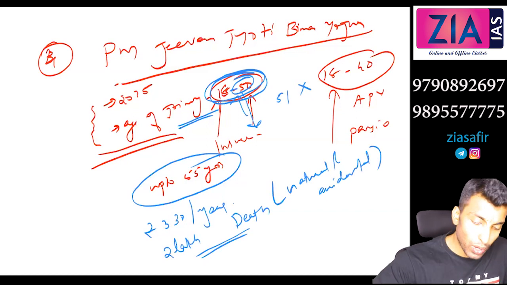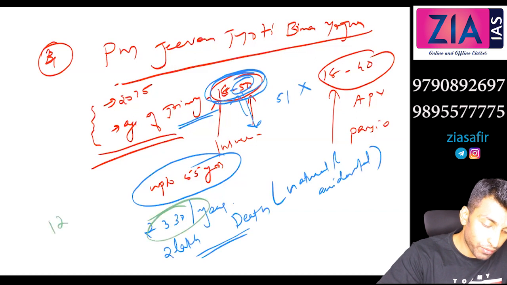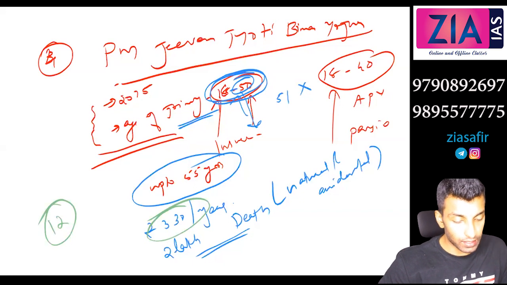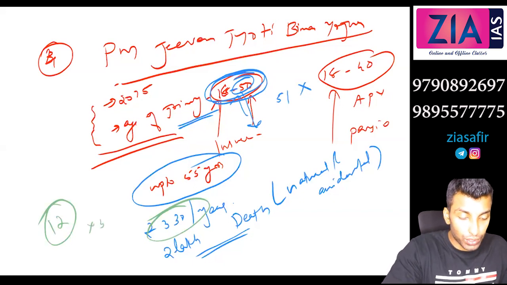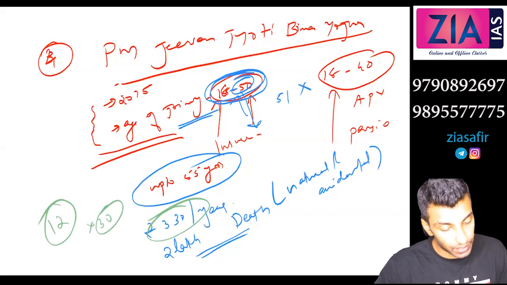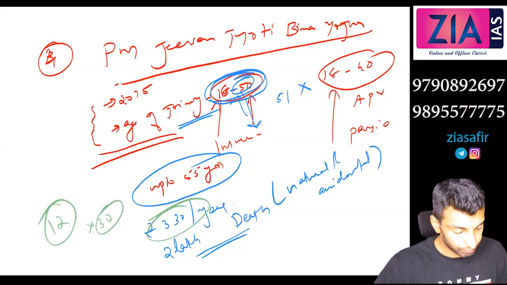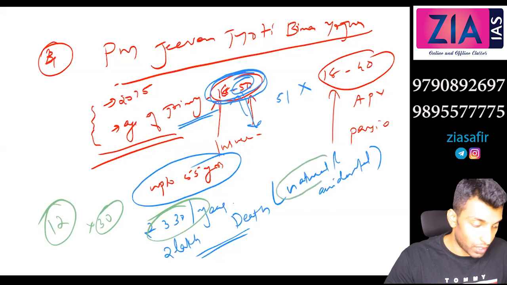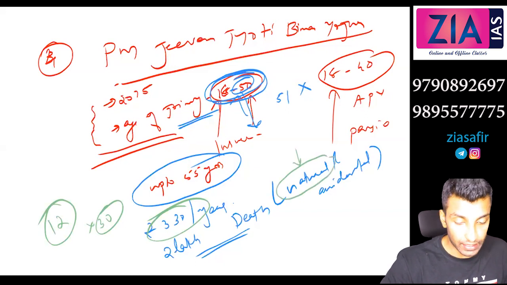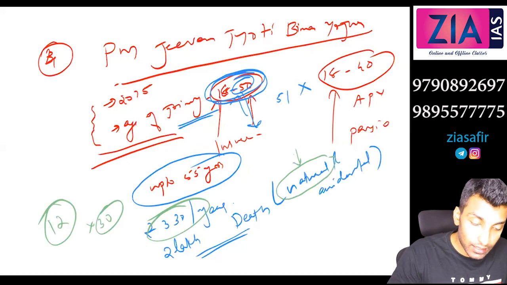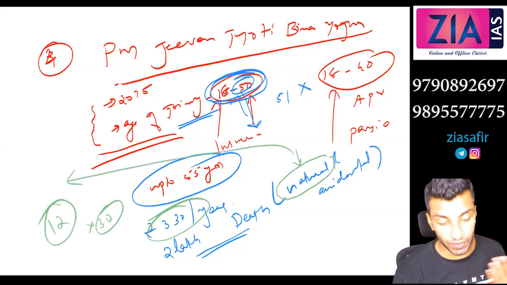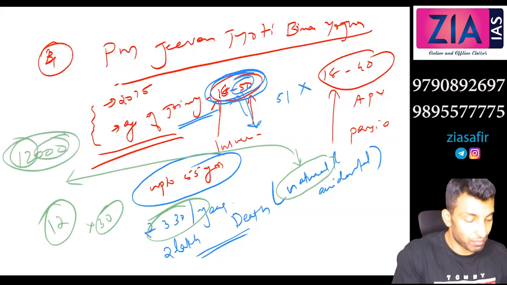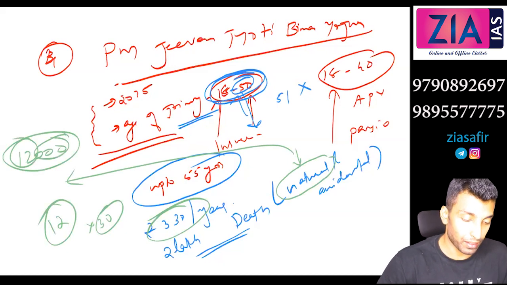Now, why is this premium so high? Before, we have seen only 12 rupees per year. Here it is 330 per year. Why? What do you think is the reason? It is close to 30 times, or at least 28 times higher. Because here natural death is also covered. Earlier it was accidental death. If they were to cover natural death in the previous case, even 12,000 instead of 12 rupees may not be enough. So that is the reason.